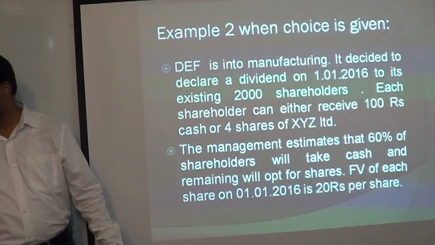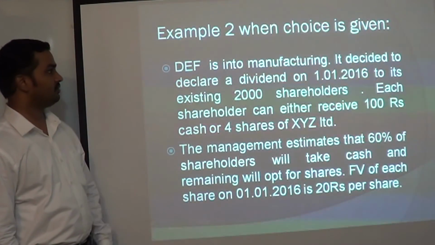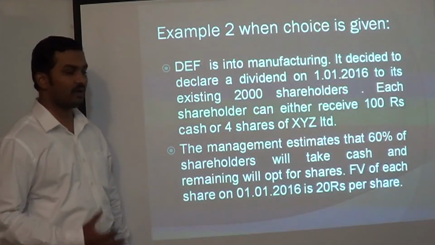Now let us see an example where choice is given. DF Limited is into manufacturing, it's a manufacturing company.